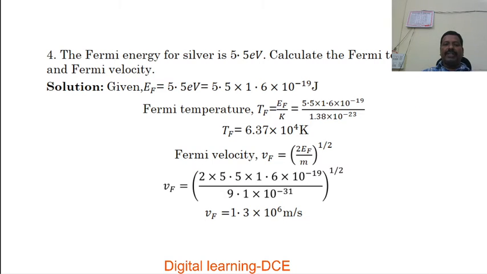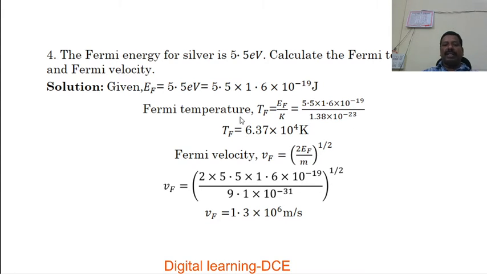The Fermi energy of silver is 5.5 eV. Calculate the Fermi temperature and Fermi velocity. Again in this problem, Fermi energy is given, and we should calculate the Fermi temperature TF and Fermi velocity. But here EF is given in eV, so we have to convert it into joules: 5.5 × 1.6 × 10^-19 joules.